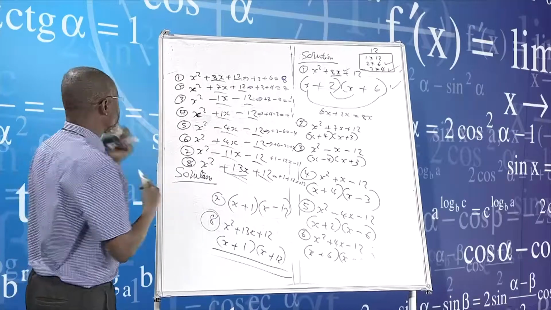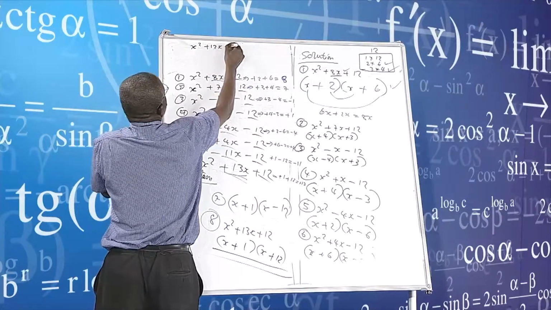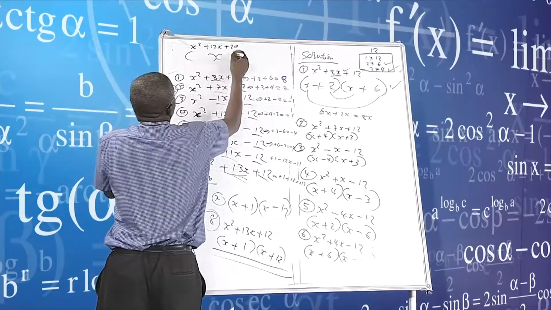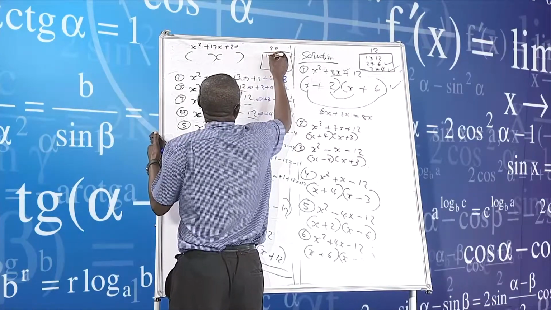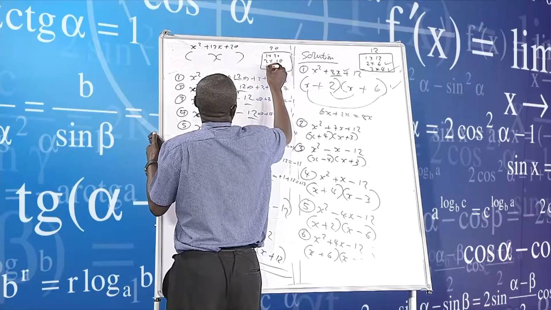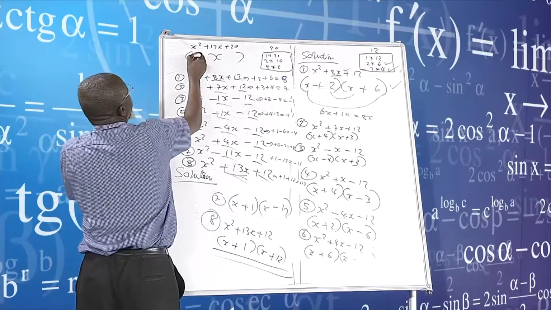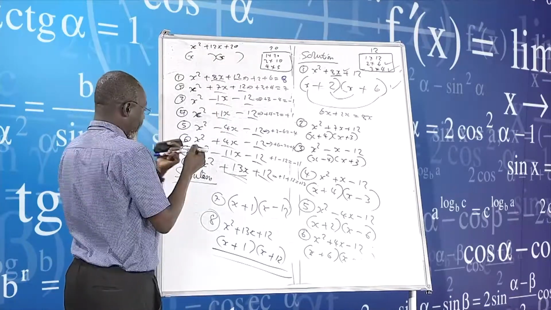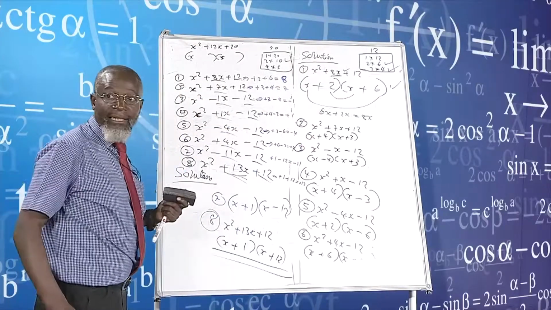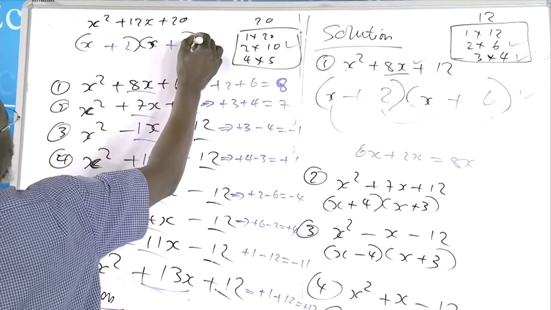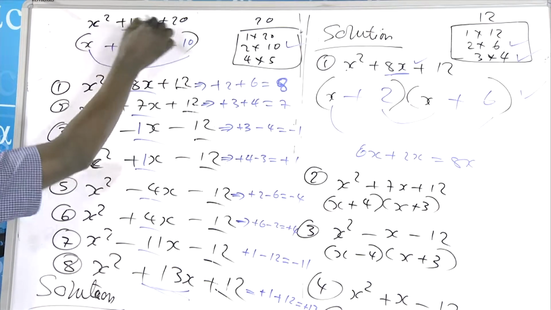Let me put it at the top there, on the factorization. So I can now say maybe something like x squared plus 12x and then plus 20. Factorize again, right? It means I come here again and ask what combinations 20 has: 1 times 20, 2 times 10 and 4 times 5. I put my x here and my x there, and x times x gives that. Then I need the 12 in the middle, which is 2 and 10. So I put 2 and 10 here: 2 times 10 gives 20, and added, 10 and 2 give 12, the 12 in the middle. Done.